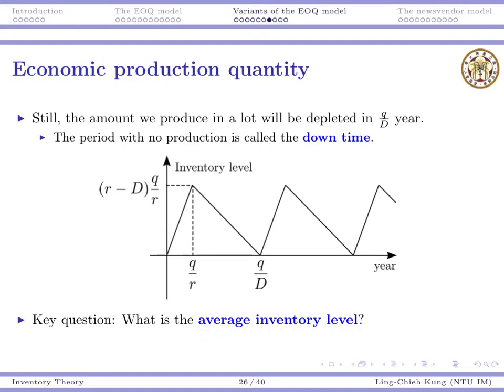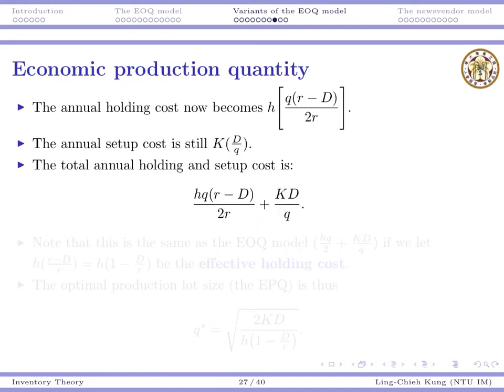Here we also need an inventory level. So again, given that these are all triangles, all we need to do is cut it in half, right? And then (R minus D)Q over R, divided by 2, will be the average inventory level. When we have our inventory levels going up and down like this, it's like on average every day we have this amount in our warehouse. So the annual holding cost will now become this one. This is the average inventory level.